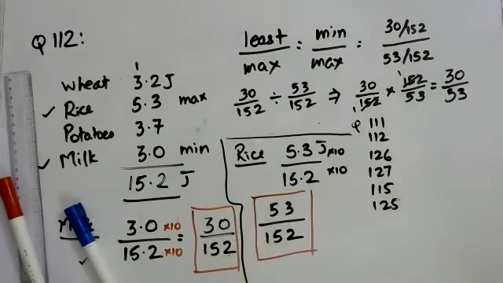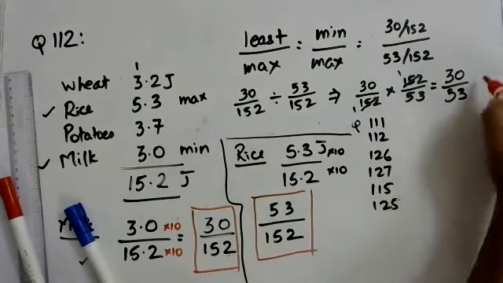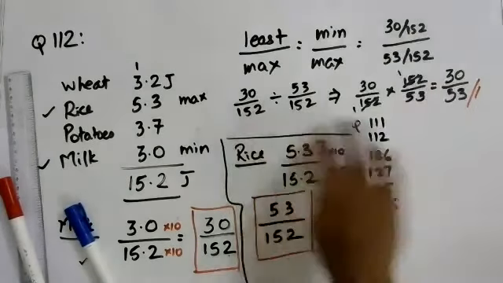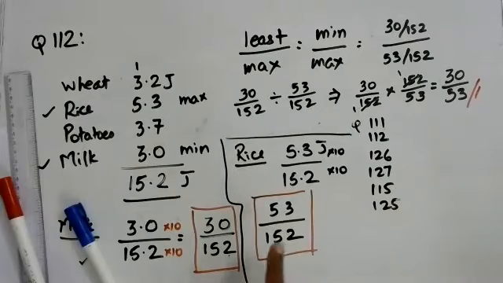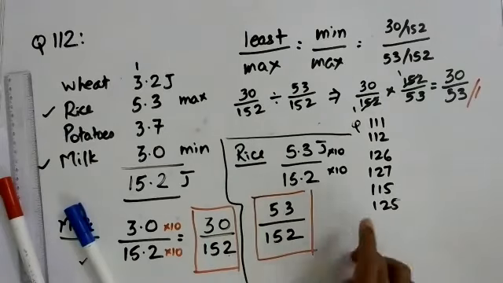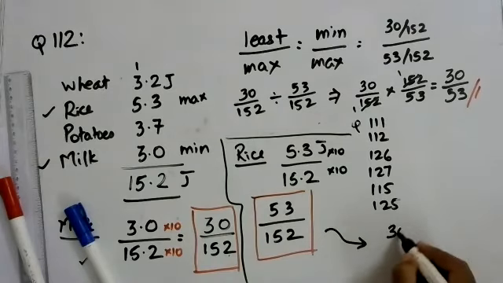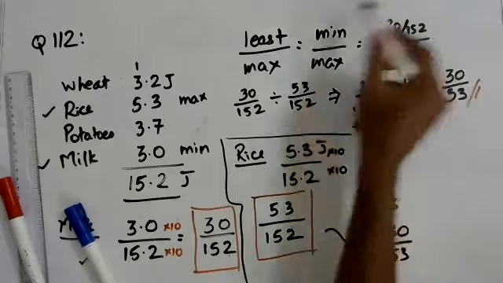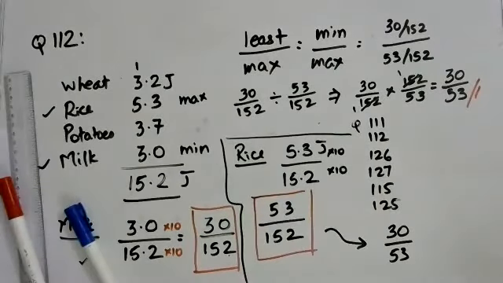So this is your final answer. This is the answer to the question: represent the minimum as a ratio of the maximum. It's as simple as that. The steps are a little confusing, but actually if you think about it, you need to represent this as a fraction of that. So it's just 30 divided by 53. If you understood what you're doing, you could have written the answer straight away over here: 30 by 53, min by max. But if you want to know why, then you have to go through this process.